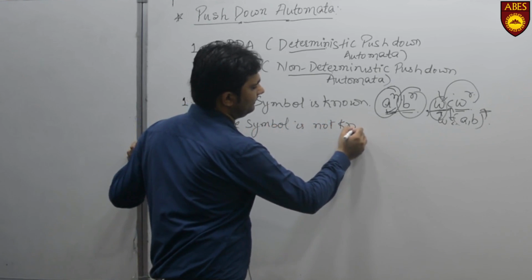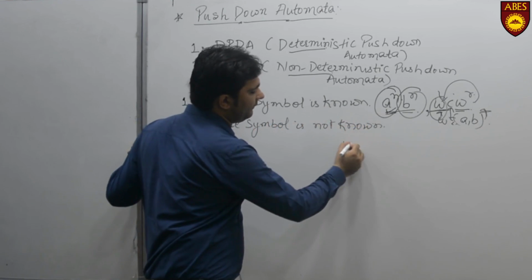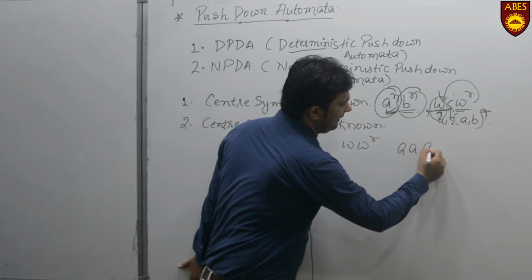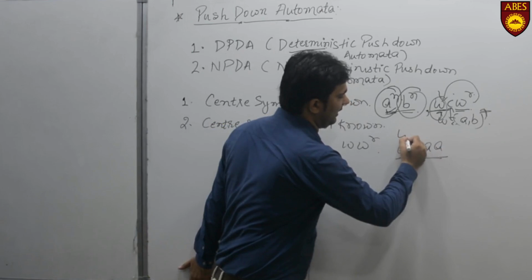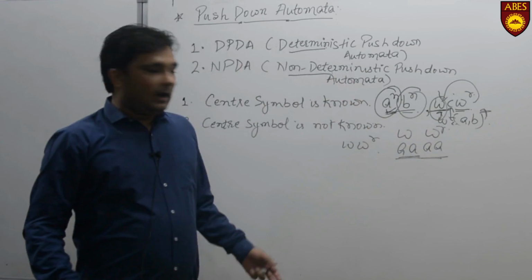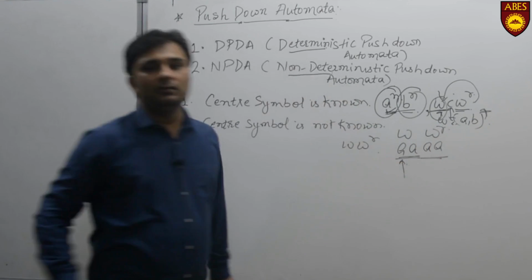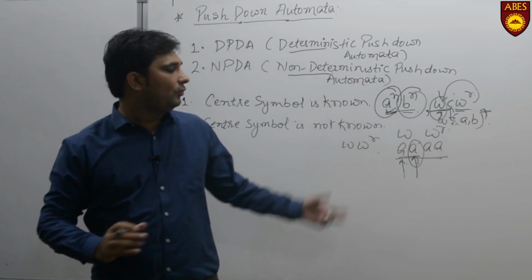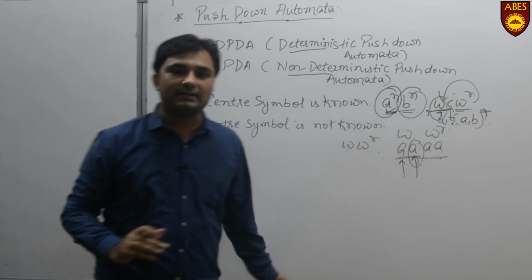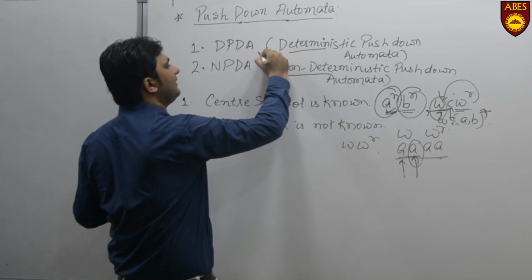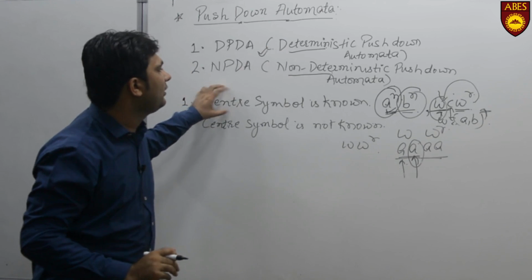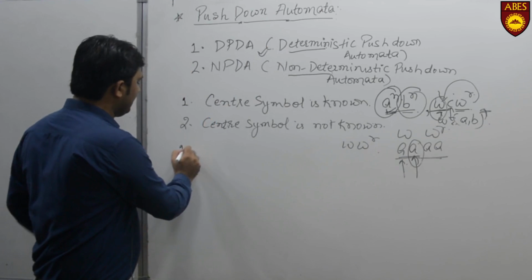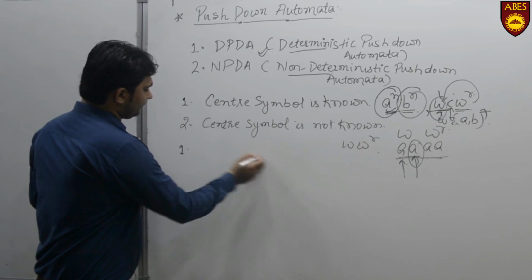Let us take an example of WWR. Suppose we have the string AA. This is the W part, this is WR. After pushing the first A into the stack, we are not able to recognize whether we have to push the second A or pop the first A from the stack. That's why we say that in DPDA, deterministic means the center symbol is known, and non-deterministic means the center symbol is not known.